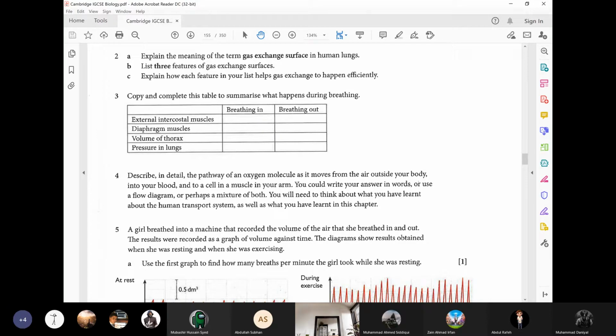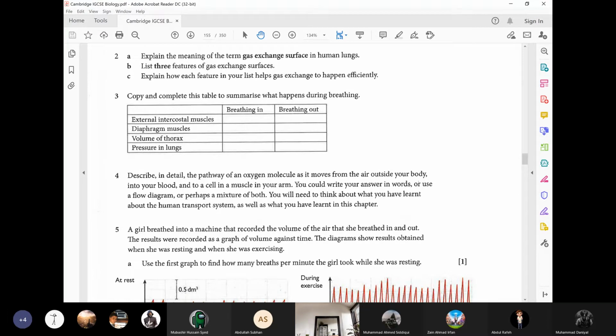And another thing, I told you that the diaphragm muscles contract, and the diaphragm becomes straight. So definitely when the diaphragm moves away from the lungs, the rib cage moves outward and upward. So obviously the volume will increase while we are breathing in, and while breathing out the volume decreases, because the diaphragm muscles relax.